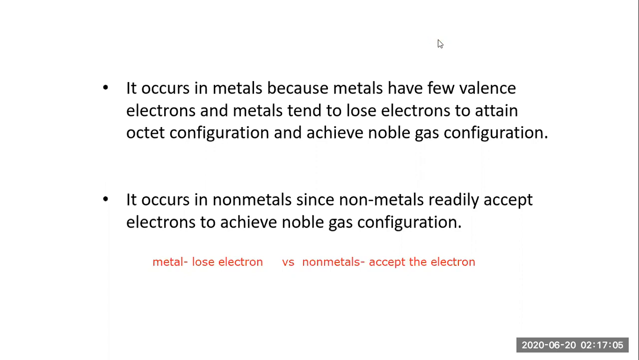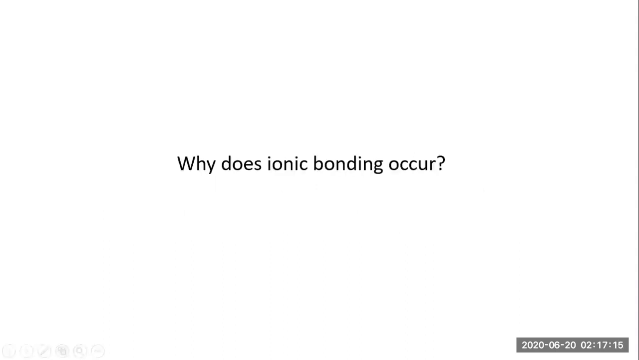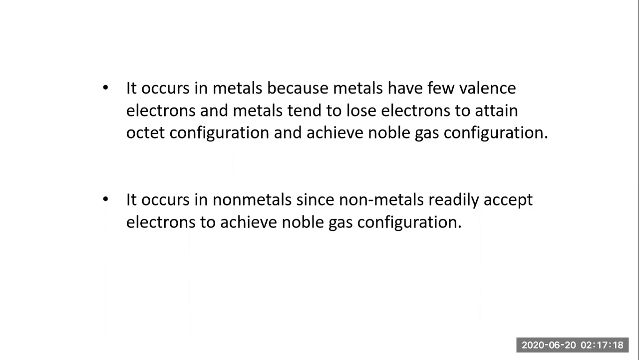Okay, so let's move further. You obviously got the information regarding this. So why does an ionic bond form? Because of the metal's tendency to lose the electron and the non-metal's tendency to gain the electron. This is the answer behind this.